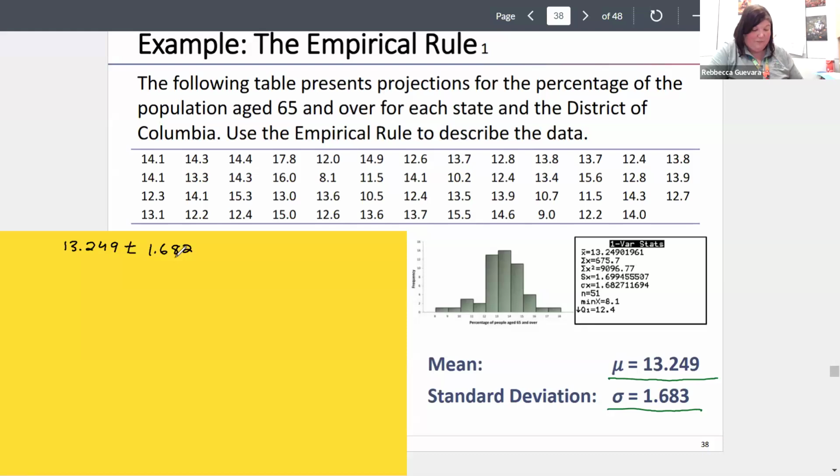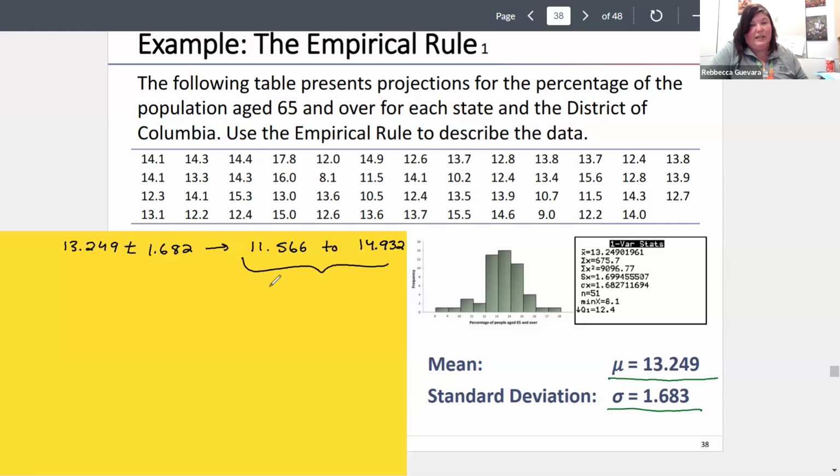If I subtract it, 1.683, that's going to give me at the minimum 11.566. And then if it's added, we're going to get 14.932.